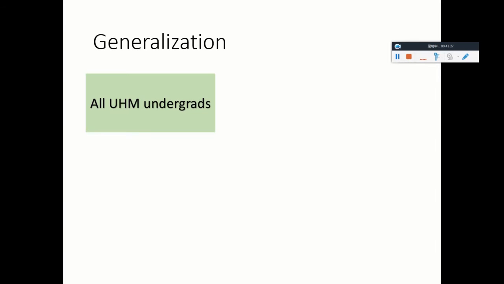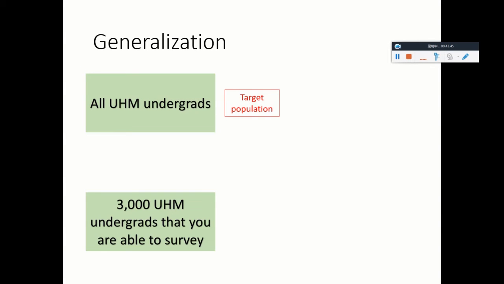So let's make this idea more concrete. Let's say you want to find out what all UHM students, or undergrads, to be even more specific, think about a certain issue. So this will be your target population. Now, because of the limitation of your funding and resources, you're only able to study a subset of it. More specifically, the money allocated to you will only allow you to study 3,000 from all UHM students, which of course is not all UHM students. So now we have a sample.